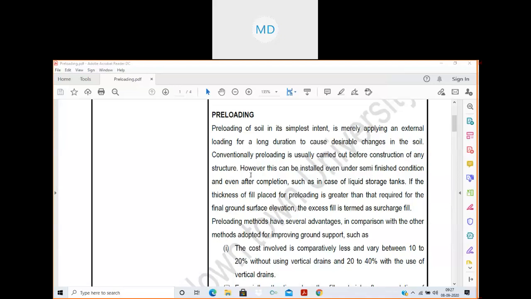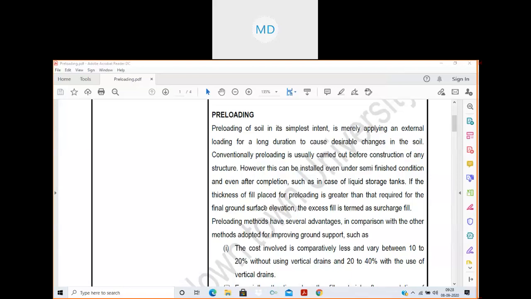In case we are applying this process when the work is completely over, this process can be applied only in case of storage tanks, generally liquid storage tanks. But in most of the cases it is preferred to apply the process before construction only.